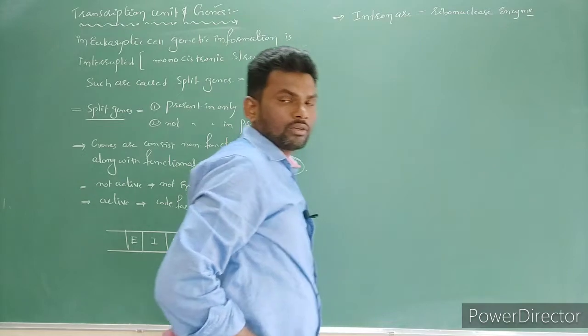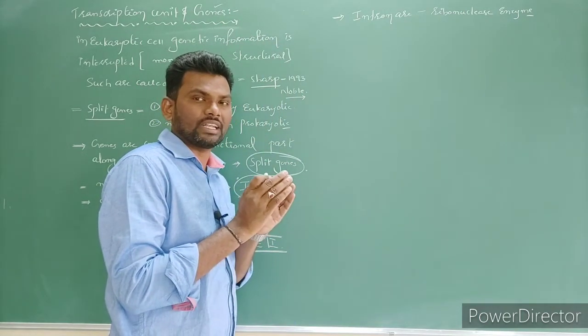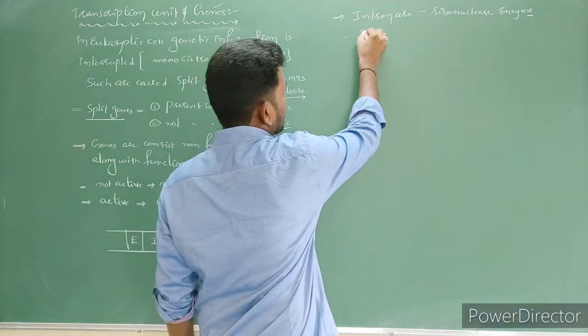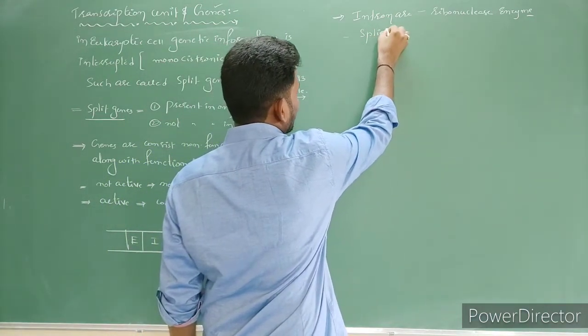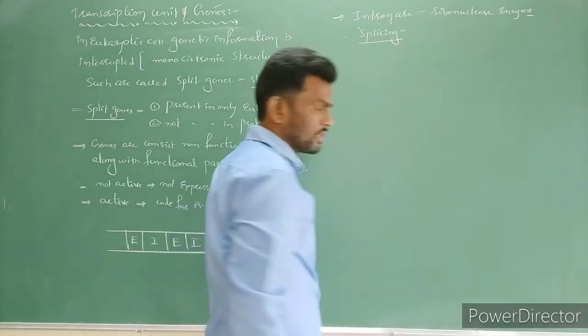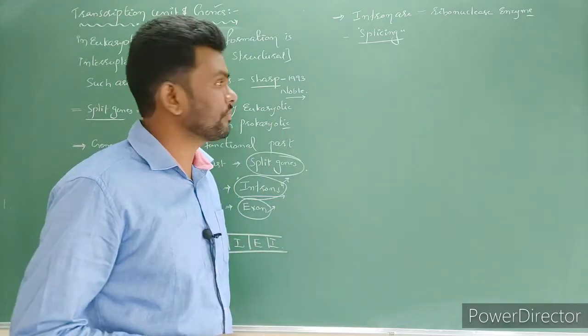That cutting of introns, the elimination of non-functional DNA sequence, is called splicing. It is called what? Splicing, right? Some more information we will discuss in the next class.